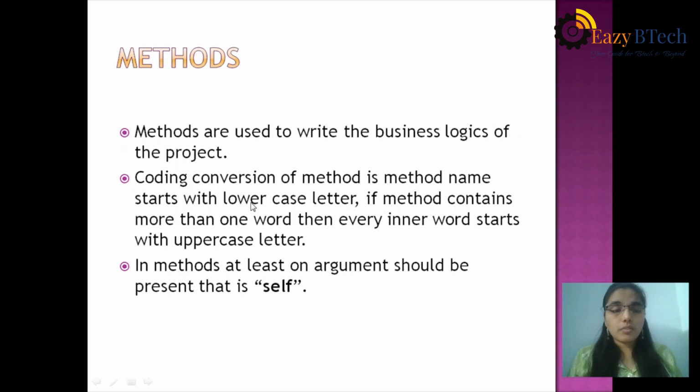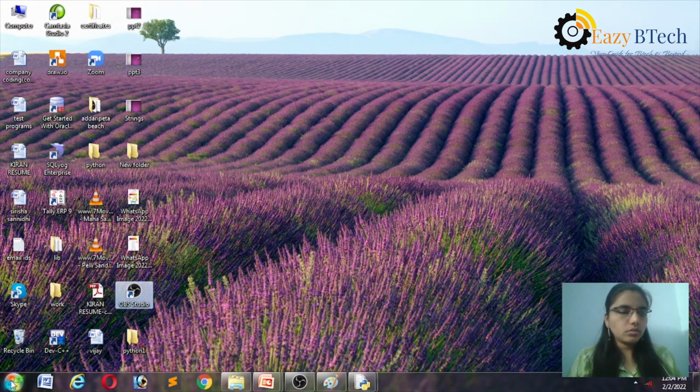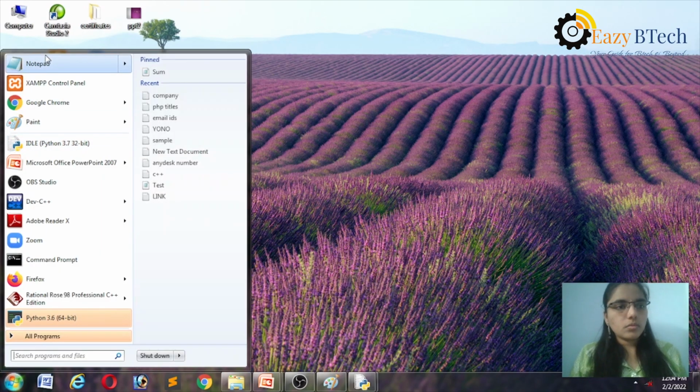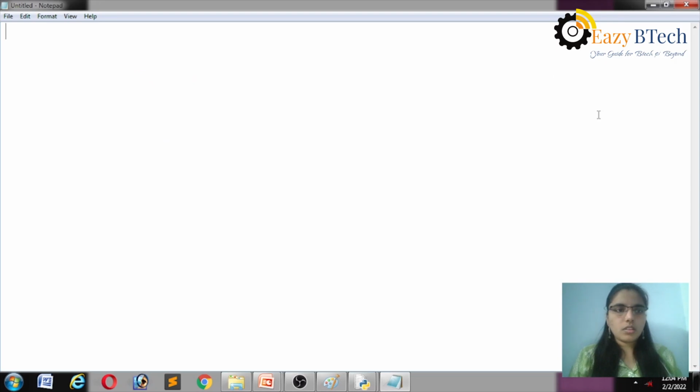Class also has coding conventions. The class name starts with a capital letter. See here. Class name starts with uppercase.